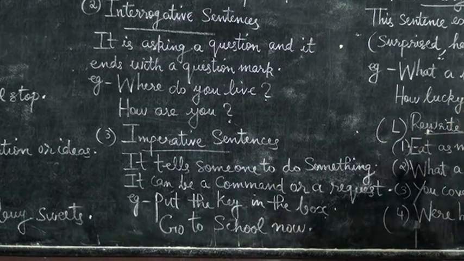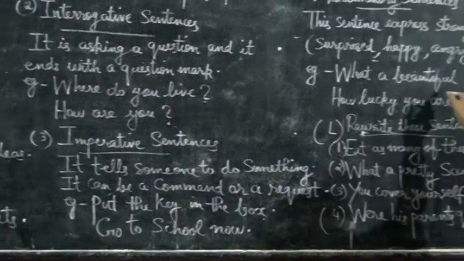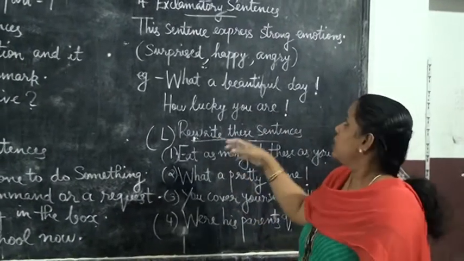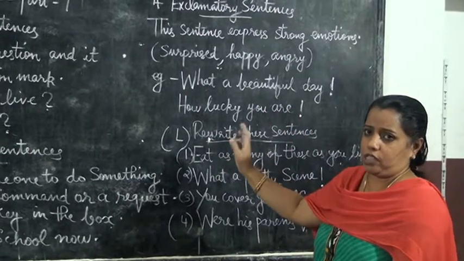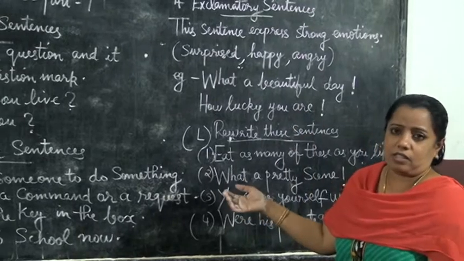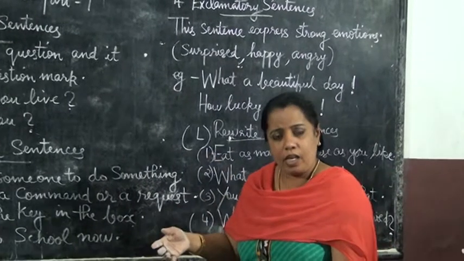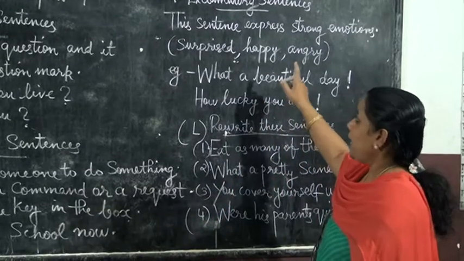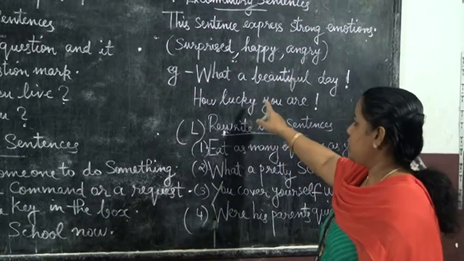Then fourth one, exclamatory sentences. This sentence expresses strong emotions. Sometimes when you are surprised or when you are happy or when you get angry, you ask in an exclamatory way. Understood?